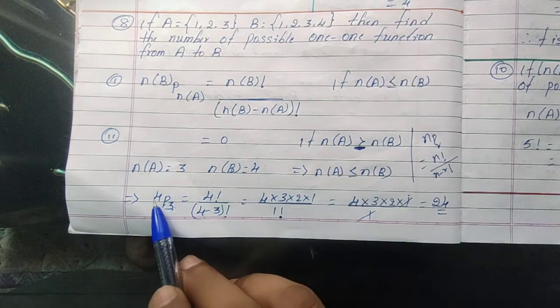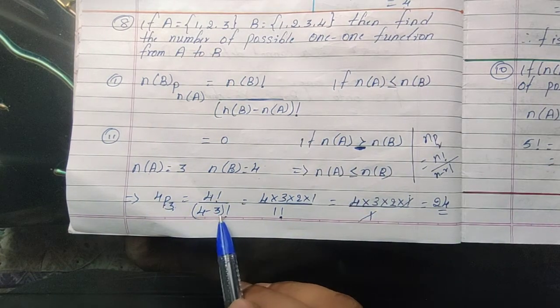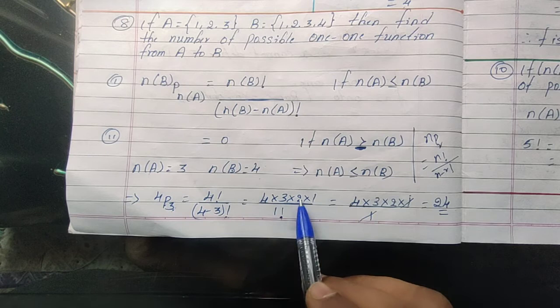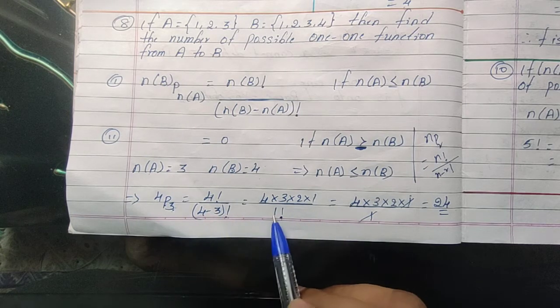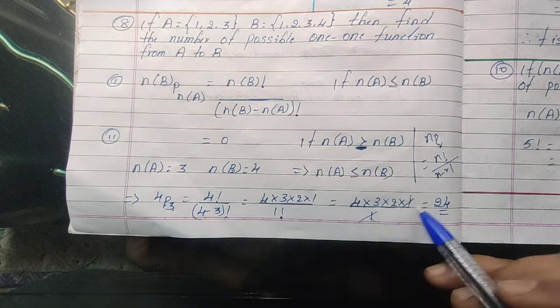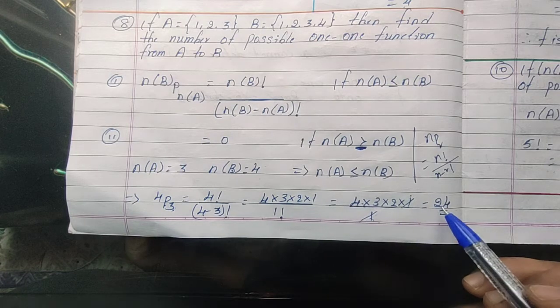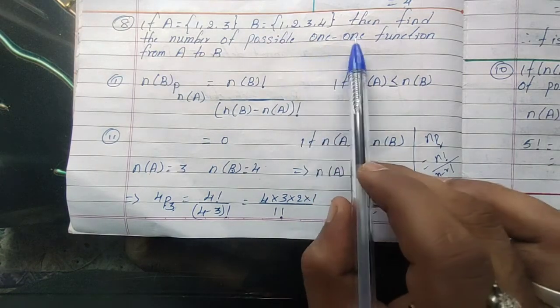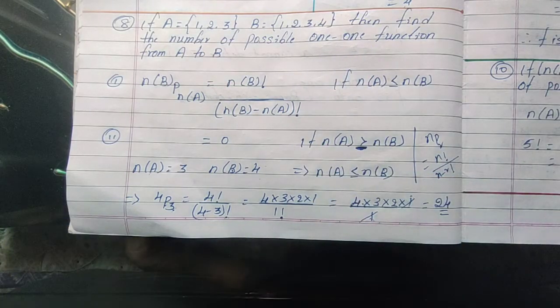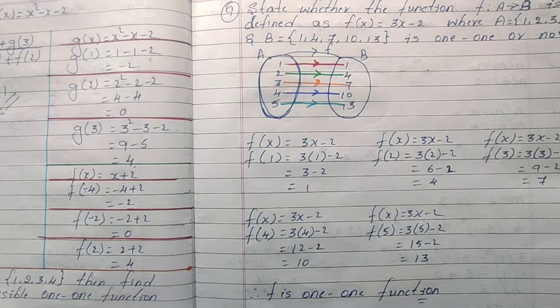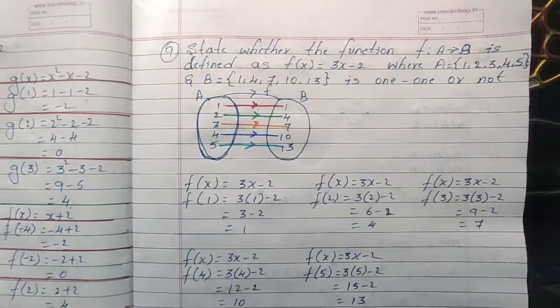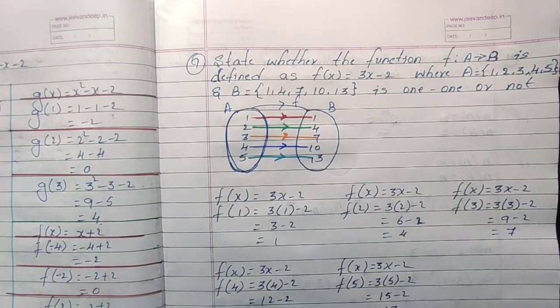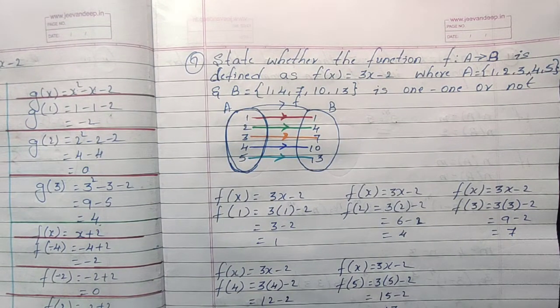So factorial 4 by factorial 4 minus 3. Factorial 4 means 4, 3, 2, 1. 4 minus 3 is 1, and factorial 1 is nothing but 1. The 1, 1 get cancelled. 4 times 3 times 2 is 24. So we can find 24 possible 1-to-1 functions. There you need to apply just the nPr concept, where n is the number of elements of set B and r is the number of elements of set A.